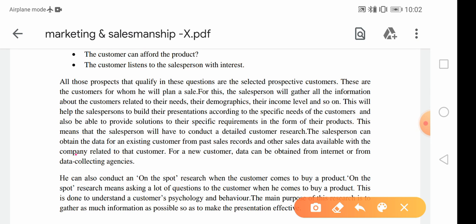The salesperson can obtain the data for an existing customer from past sales records and other sales data available with the company related to that customer. For example, for a new customer, data can be obtained from the internet or from collecting agencies.